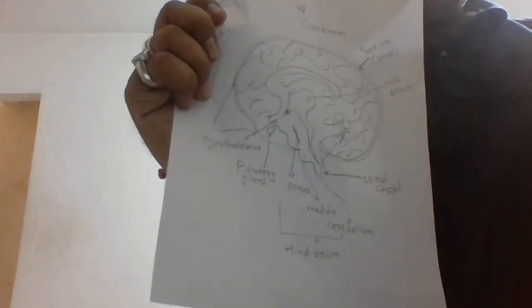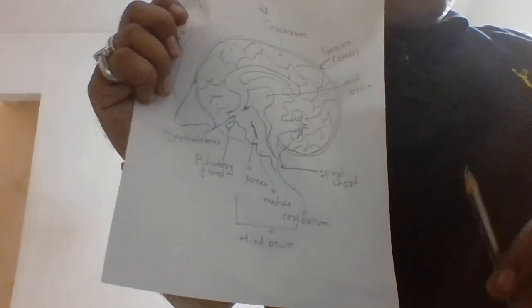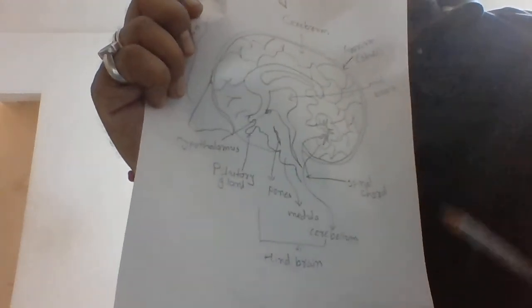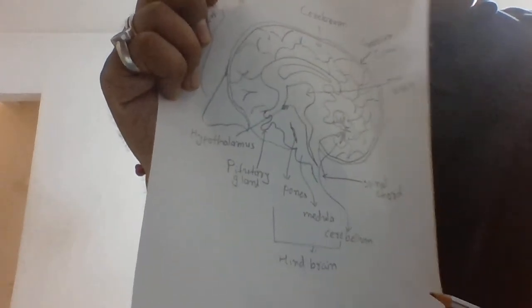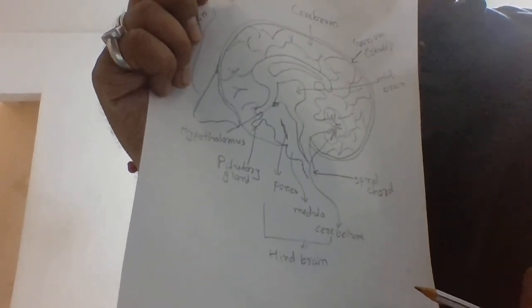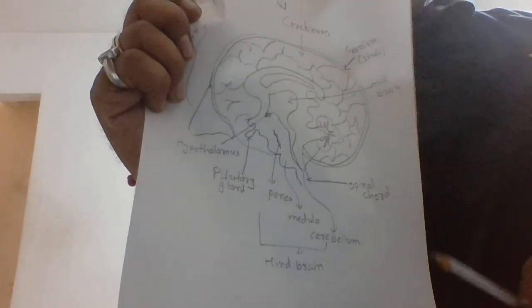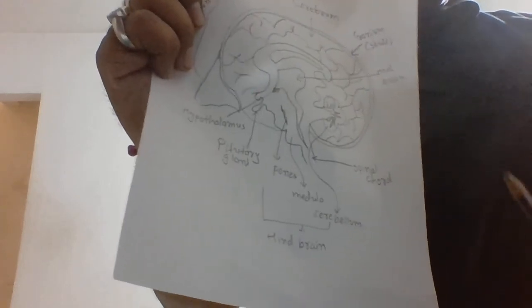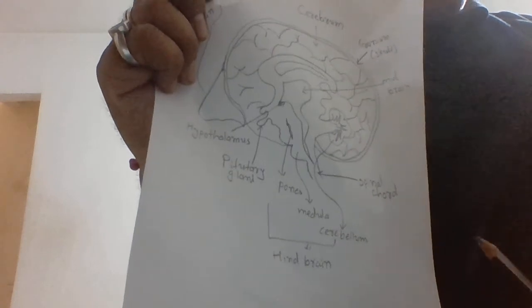Now we will learn about cerebellum. Cerebellum is the hinder part. Hinder means last part, the most inside part of the brain. This maintains the body balance and the internal organs of the body.